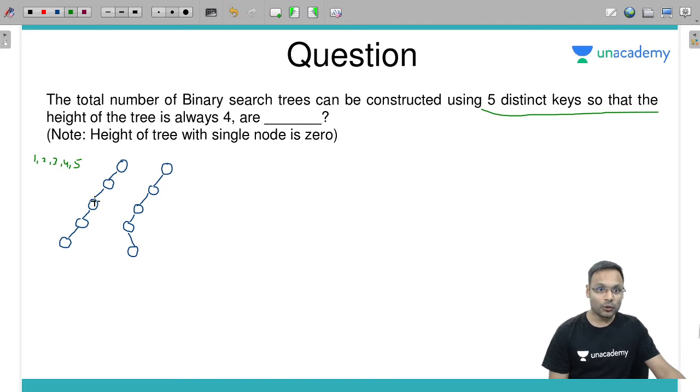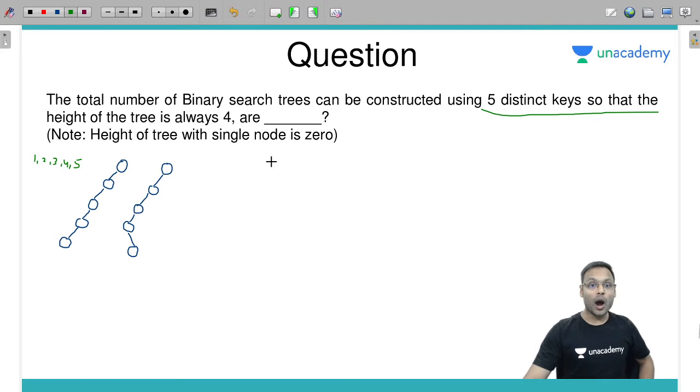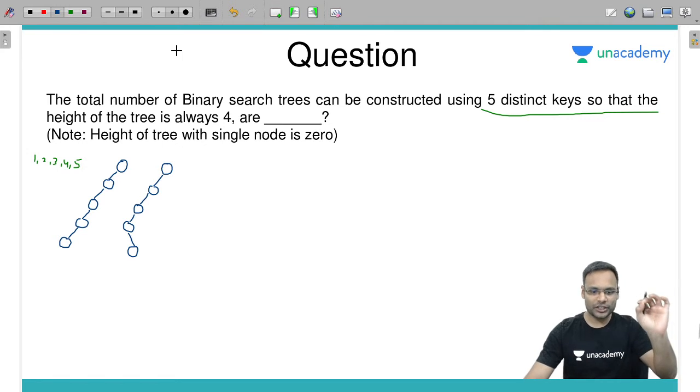Like this way you can have another BST. Similarly, you can have this particular node also in the left and right. Yes. This node also you can have in the left and right. Yes. So how many different binary tree combinations you can have?